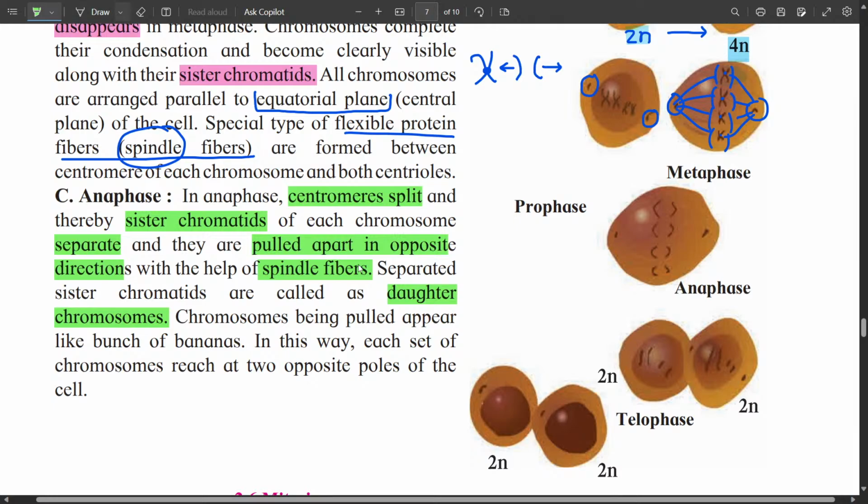Are you understanding? First we had 2n chromosomes. After the formation of sister chromatids, they become 4n. Now the 4n are again divided into 2n. So now the chromosomes have been duplicated. Chromosomes being pulled appear like a bunch of bananas. In this way, each set of chromosomes reaches the opposite poles of the cell. So here you can see they are pulled and they are going to the opposite end of the cell.